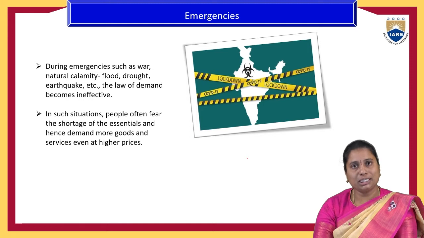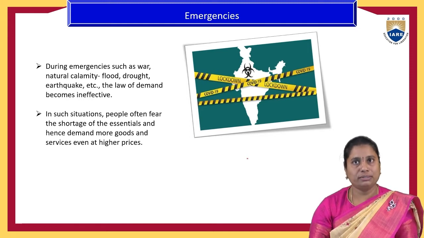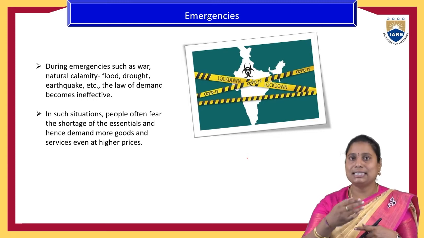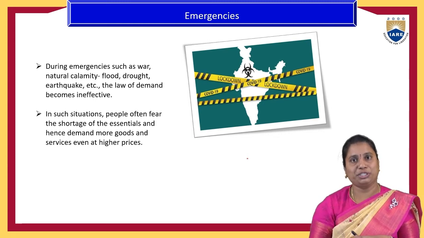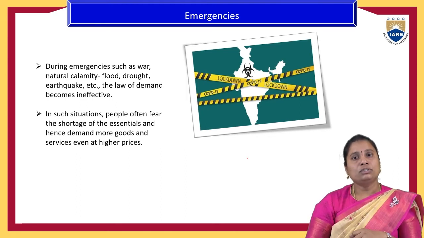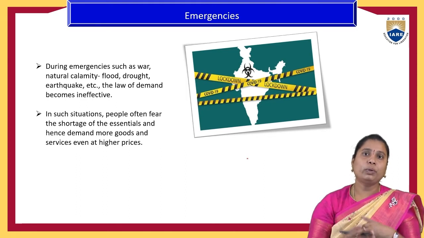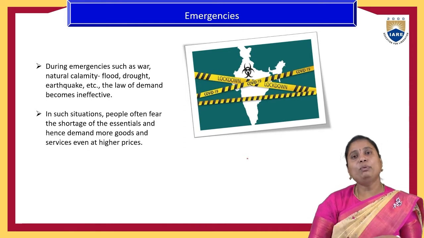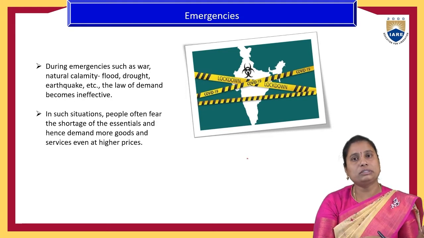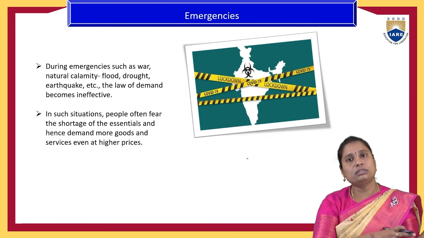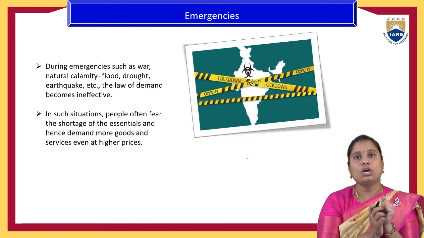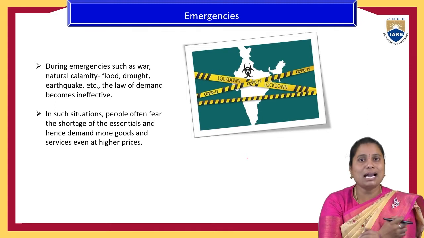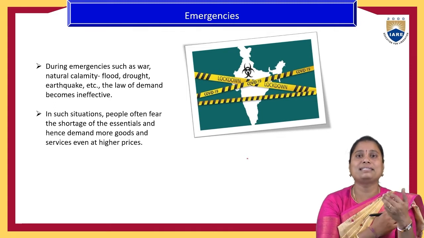The next situation is emergency situations like wars, floods, droughts, earthquakes, and this COVID-19 pandemic situation. The best example is this one. Assume that next week, the government is going to implement a lockdown. Then the people will start purchasing vegetables, groceries, whatever food items, everything they want to store, even though the prices of the goods are increasing. The people are rushing to purchase those products, ignoring the price increases.